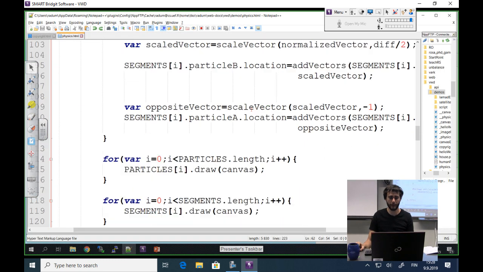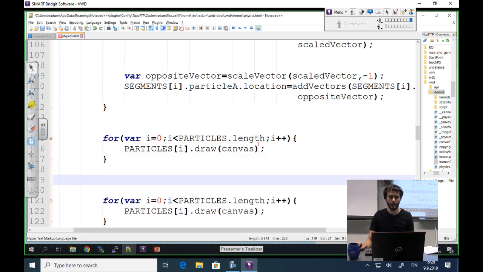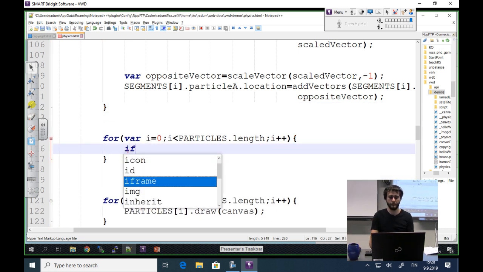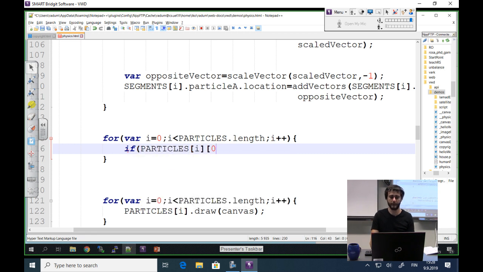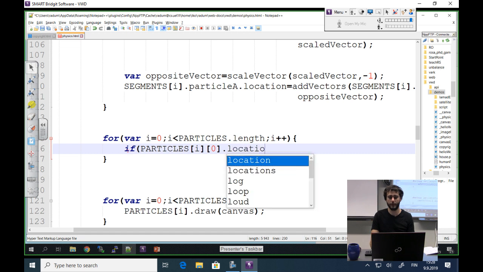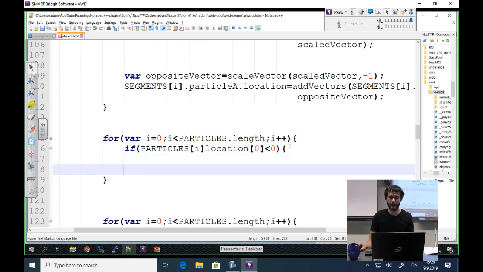I'm going to go here and say for each particle, if the first component of this particle, the location of that, its x position, is going to be less than 0, then make it 0.